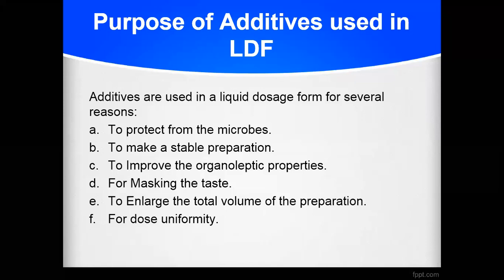So to impart a good taste or to hide that bitterness, we have to add a sweetening agent. So this sweetening agent is nothing but one excipient of your liquid dosage form. So when we are adding the excipient as a sweetening agent, then the taste of your preparation will be changed or it will become palatable, because the bitter taste was there due to that bitter drug. So that bitter taste can be hidden or masked with the help of sugar or any kind of sweetening agents. So that's why also we need to add excipients into the liquid dosage form.